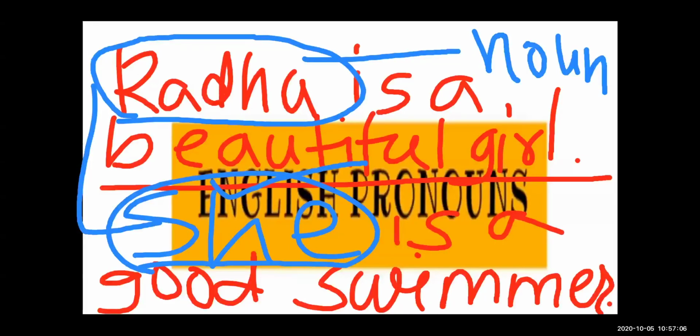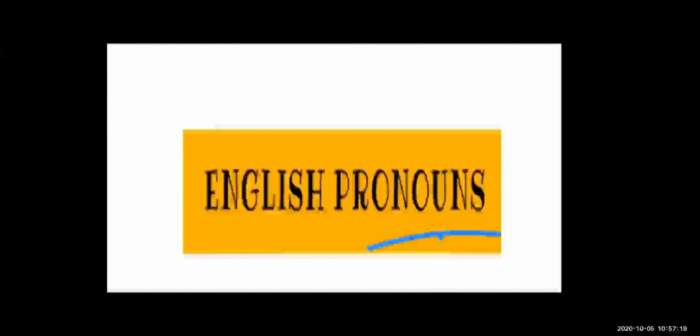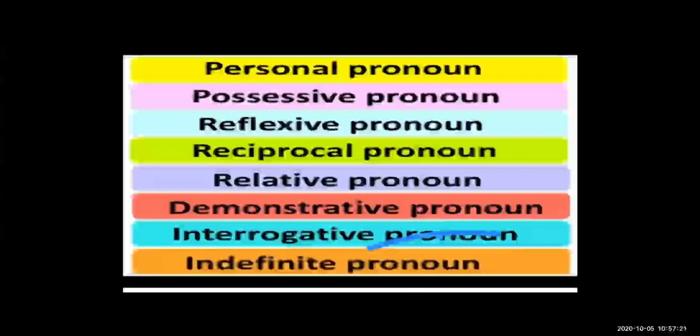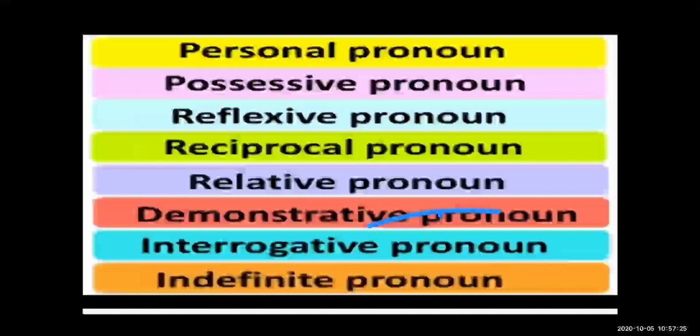Now I am going to tell you about the kinds of pronoun. These are all the kinds of pronoun: personal pronoun, possessive pronoun, reflexive pronoun, reciprocal pronoun, relative pronoun, demonstrative pronoun, interrogative pronoun, and indefinite pronoun.